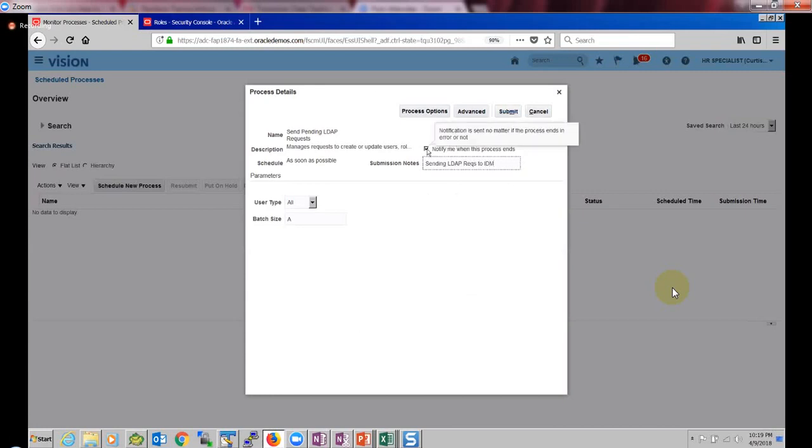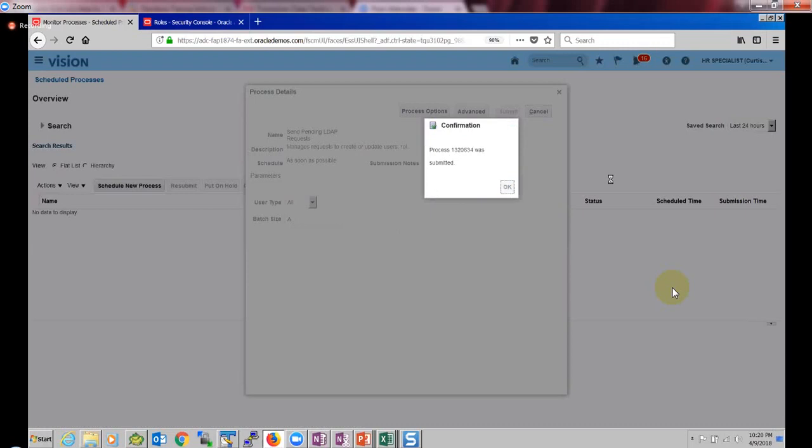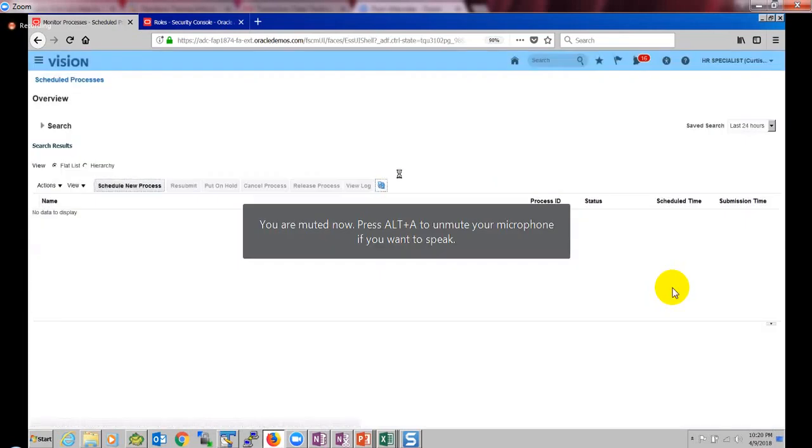But I'm not checking this notification because I don't know the email of this user. So I'm clicking on submit, because anyway we are going to monitor the status of the job on the screen. So keep refreshing it. It will show the status of the job.